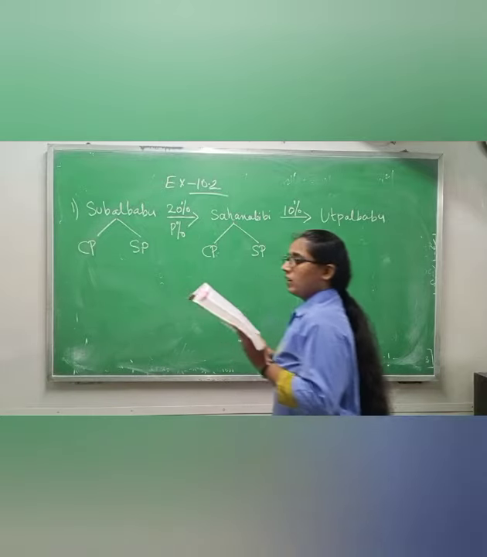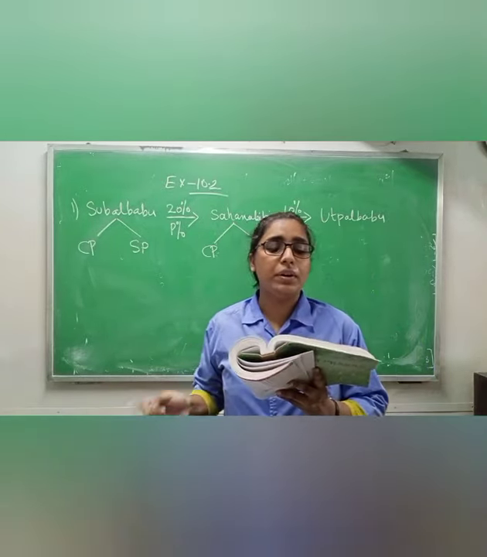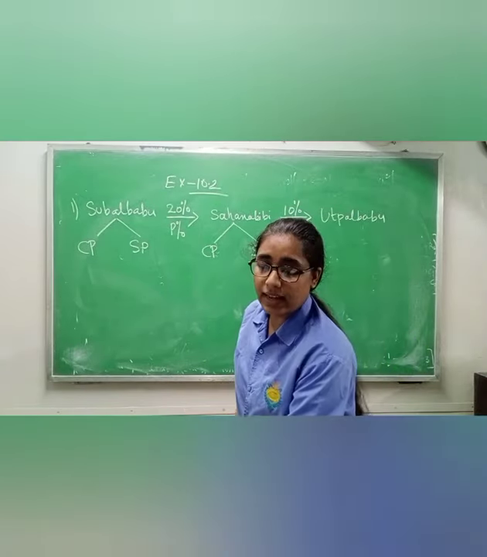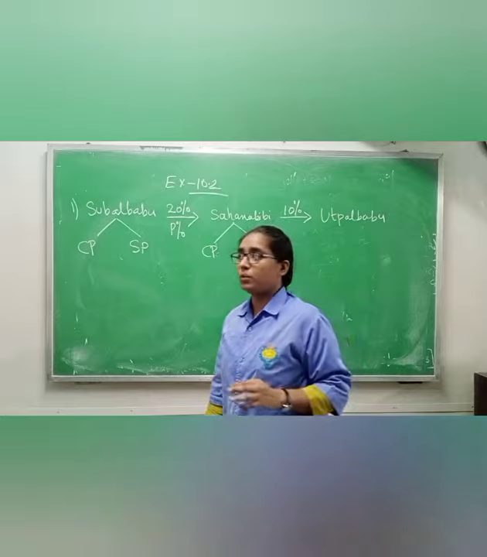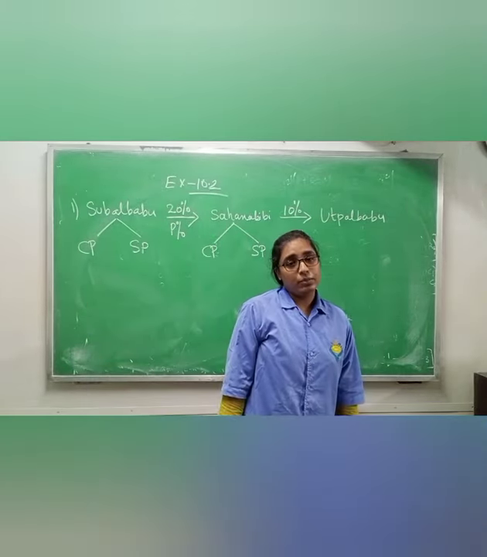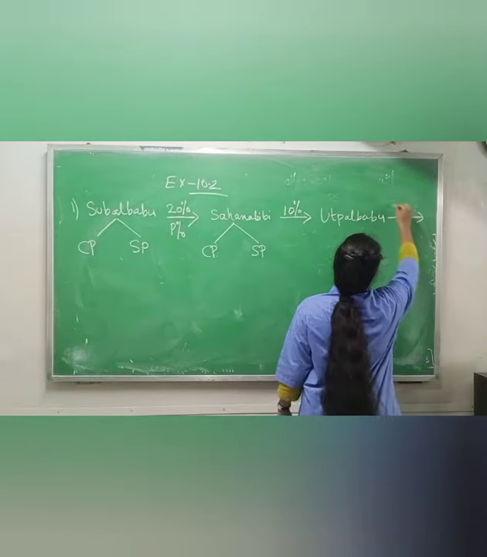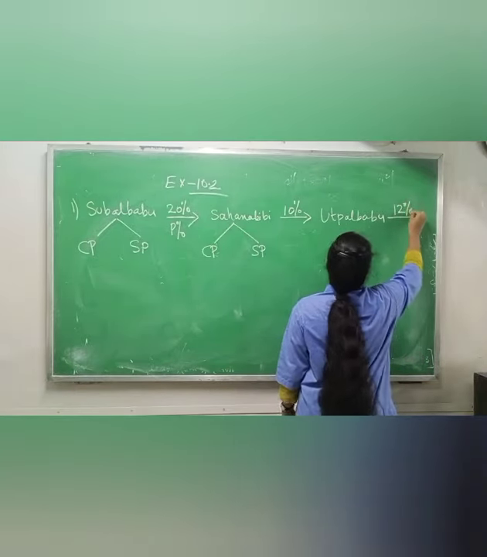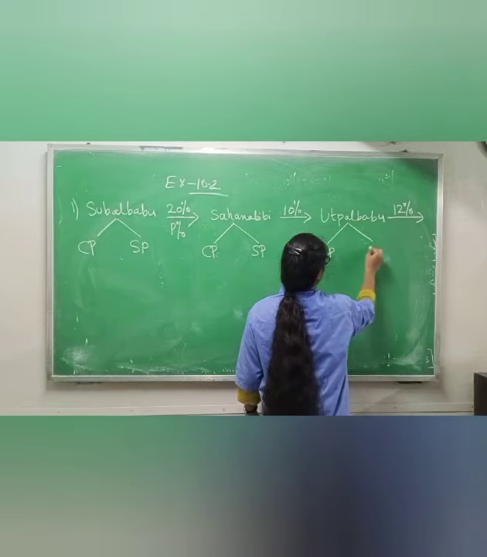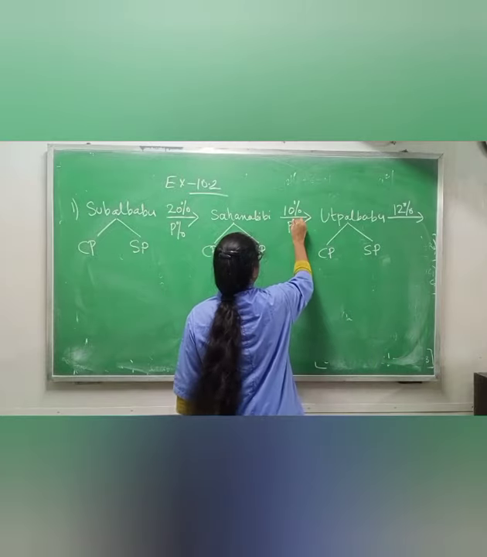Okay. But if Utpal Babu sells this rice at 12% profit, now they are saying Utpal Babu also sells that rice at 12% profit, but they are not saying to whom Utpal Babu is selling that rice. So I am just making this one 12% profit, and Utpal Babu also has 2 things: cost price and selling price, and this one is profit percentage.